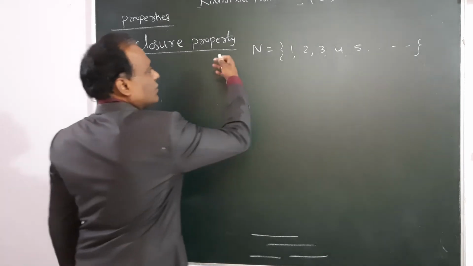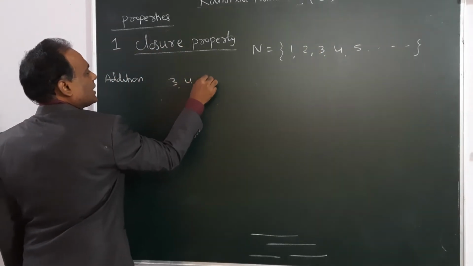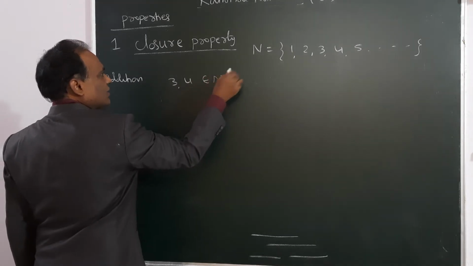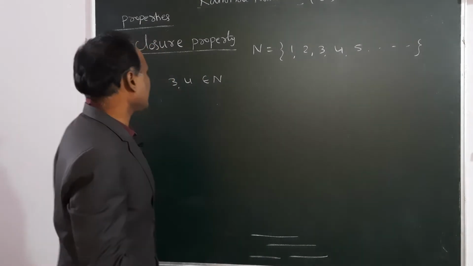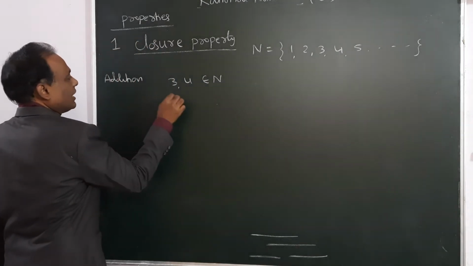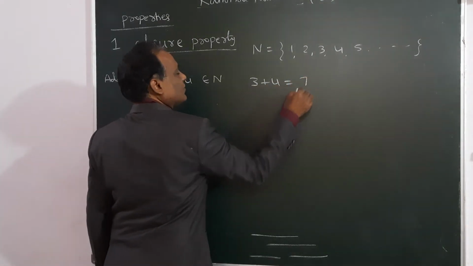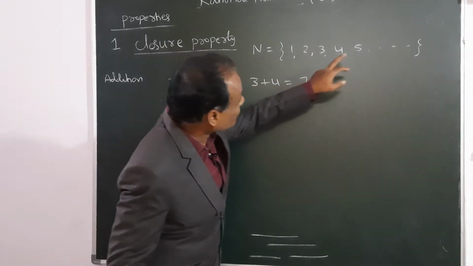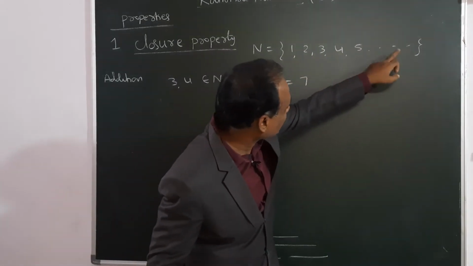Suppose in this I take any 2 numbers, say 3 and 4. 3 and 4 are natural numbers. I am adding them. 3 plus 4 is 7. Is 7 also present in this? Yes, because natural numbers mean 5, 6, 7 also will be present.